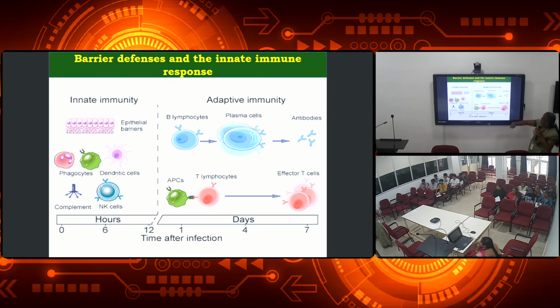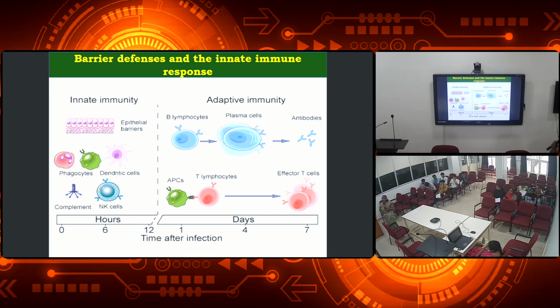So now we want to know how long it takes to develop the innate immunity and the adaptive immunity. Innate immunity is the immediate response. You can see that within 12 hours of infection, we develop all the innate immunity systems, that is the epithelial barriers, phagocytes, dendritic cells, complement as well as the natural killer cells, which work together and lyse the pathogens.